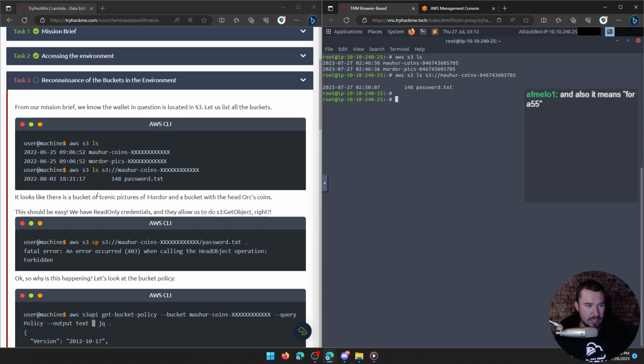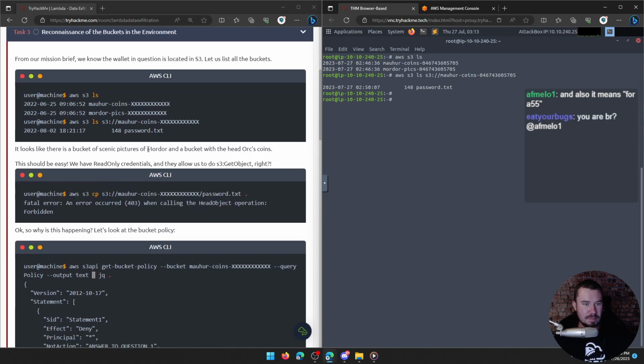I'm sure it wouldn't work. It says it looks like there's a bucket of scenic pictures of Mordor and a bucket with the head orc's coins. This should be easy. We have read-only credentials, and they allow us to do S3 GetObject. Right. Probably not. And you can see we'll do it even though we know it's going to error out. We'll do aws s3 cp, which means copy, and then we want to specify that S3 bucket from before, so we will copy that again.